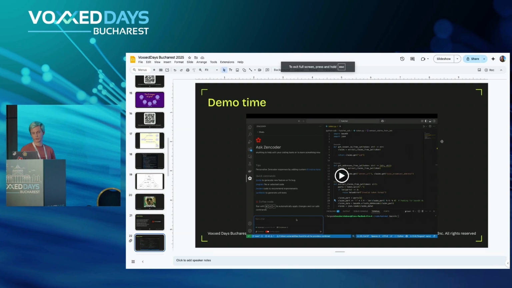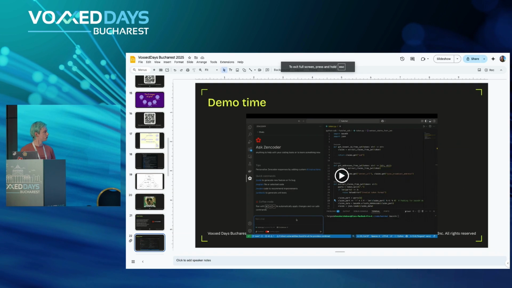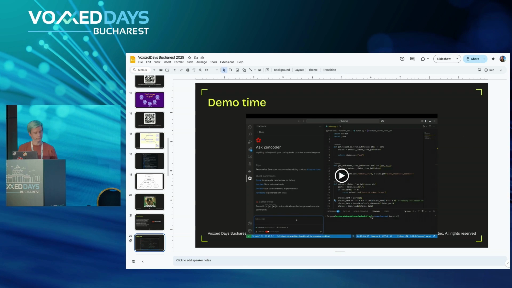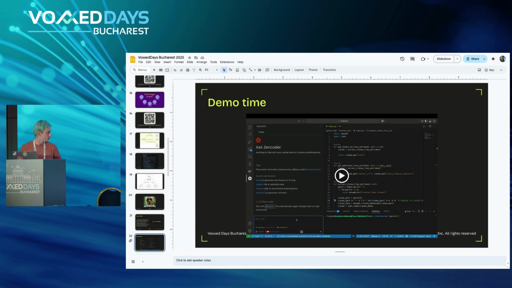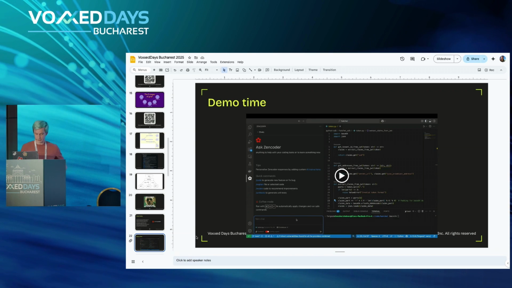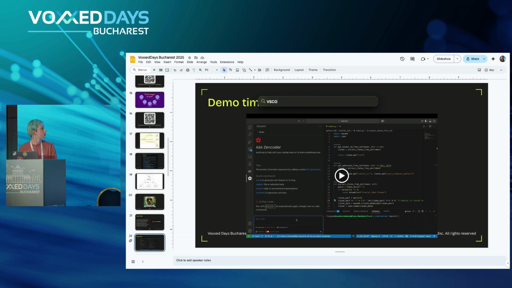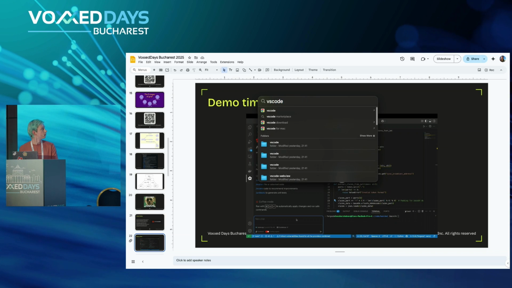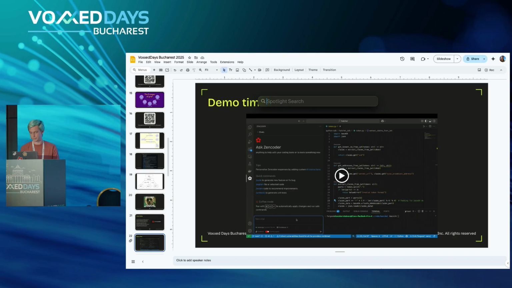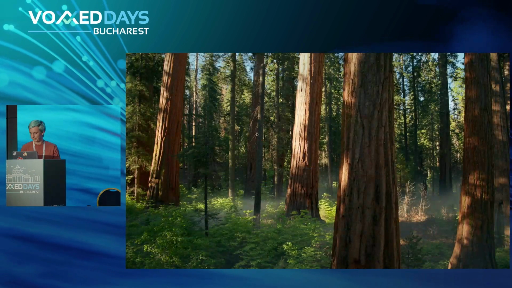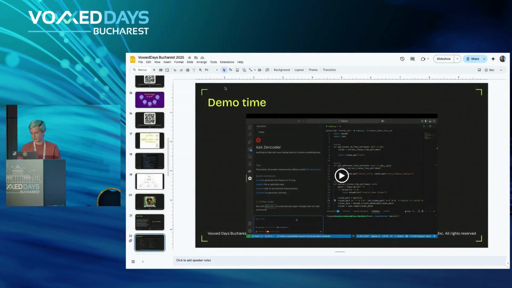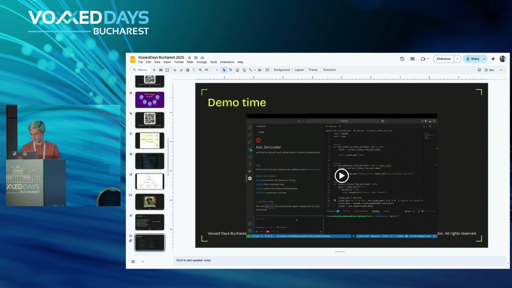Just a quick demo for that. Hopefully, again, it will work live. Let's see. Where is my... I don't want it to show anything here. Okay, let me do it like this. Where is my VS Code? Oh, sorry. Let's see. Where is VS Code?